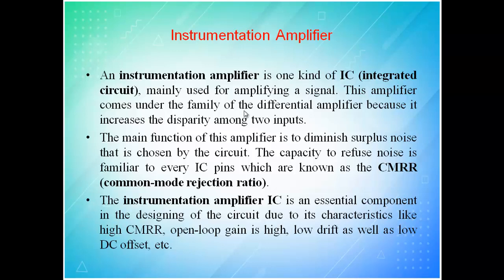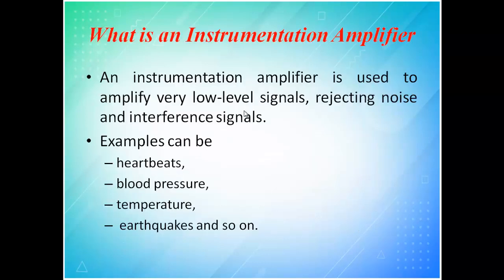The instrument amplifier IC is an essential component in designing the circuit due to its characteristics like CMRR. CMRR is nothing but common mode rejection ratio, which means the noise signal has to be removed. Then there is high open loop gain, low drift as well as low DC offset. There are some characteristics which are required, and those characteristics are present in the instrumentation amplifier. An instrument amplifier is used to amplify very low level signals, rejecting noise and the interference signal.